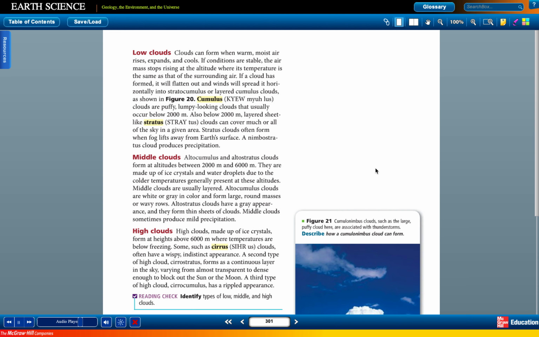Clouds of vertical development. If the air that makes up a cumulus cloud is unstable enough, the cloud will be warmer than the surface or surrounding air and will continue to grow. As it rises, water vapor condenses, and the air receives additional warmth from the release of latent heat. The cloud can grow through middle altitudes as a towering cumulus. If conditions are right, it can reach nearly 18,000 meters.